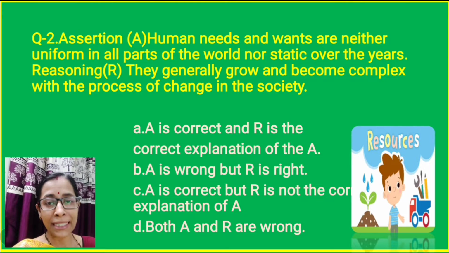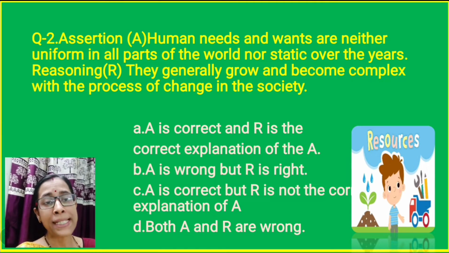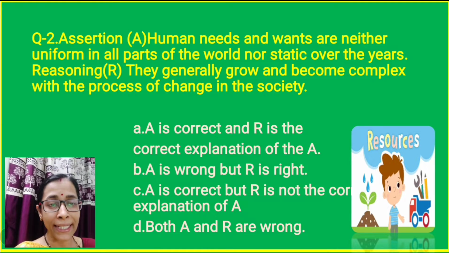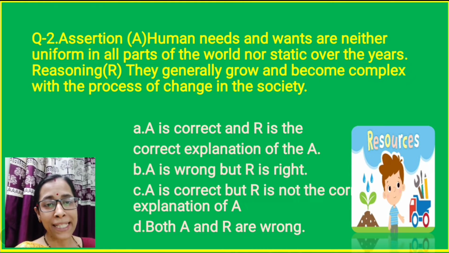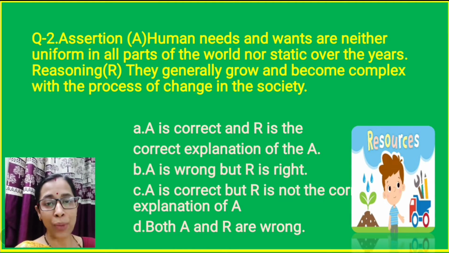And as a reason, R is given: they generally grow and become complex with the process of change in the society. So here option A is given, A is correct and R is the correct explanation of A. B is given, A is wrong but R is right. C is given, A is correct but R is not the correct explanation of A. D is given, both A and R are wrong. So let us analyze the question.